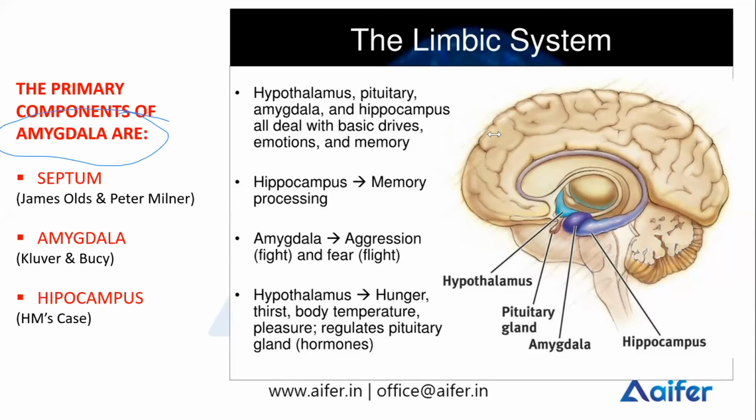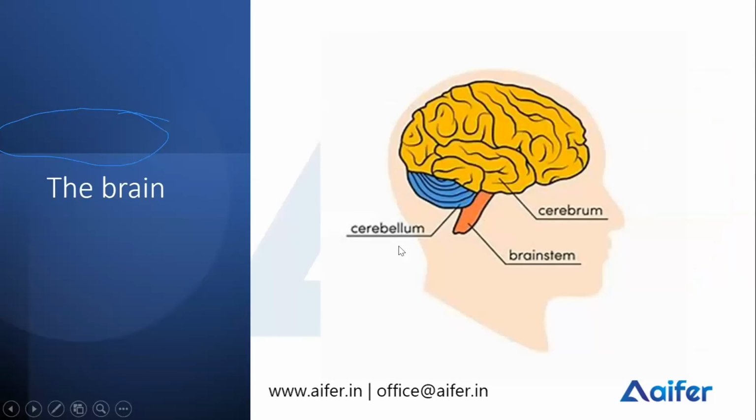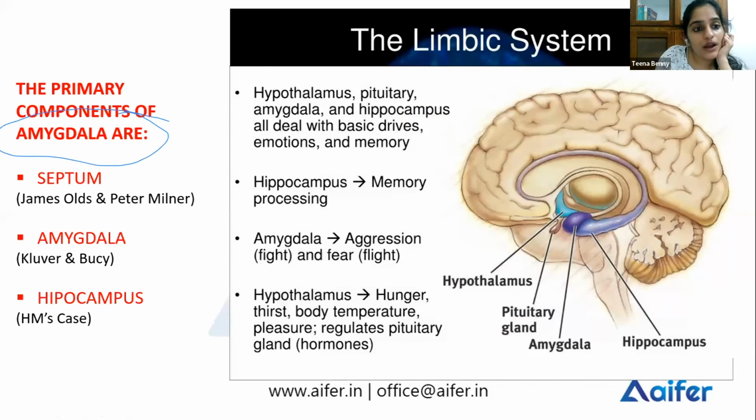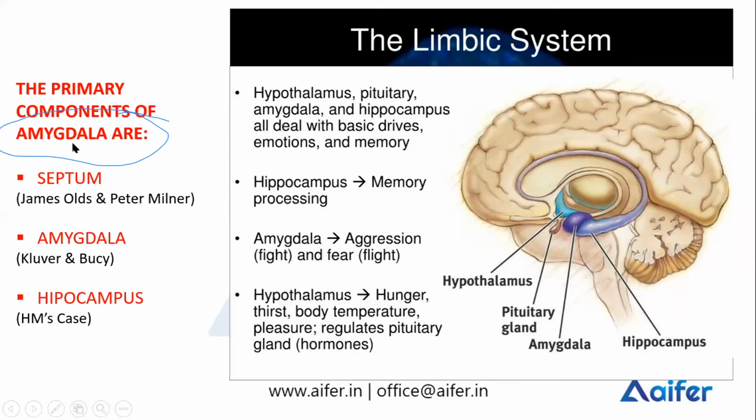Was it clear? Is the septum clear? Yes, ma'am. It's clear now. Thank you. Madam, just one quick question. On the left side, it is mentioned the primary components of amygdala. Is it the primary components of the limbic system? Yes, sorry, that's a typing mistake. Primary components of the limbic system. Okay.